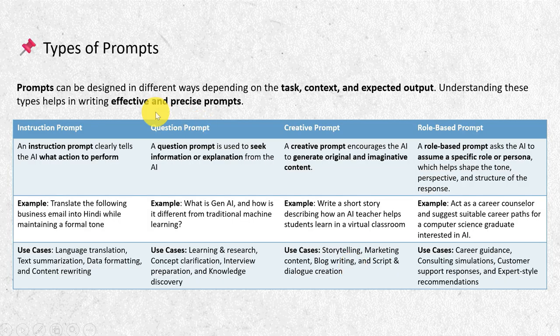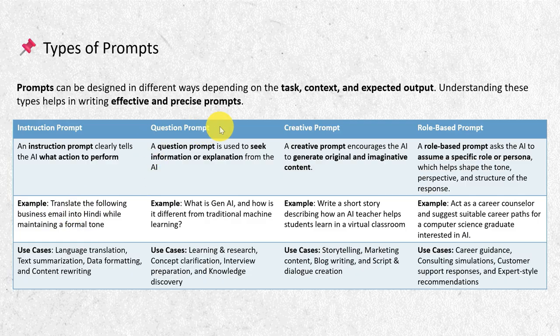Moving on next. Now, there are four common types of prompts and each one is used for different purpose. An instruction prompt clearly tells the AI what action to perform. Think of it like giving a task to someone. For example, translate the following business email into Hindi language while maintaining a formal tone. Here, the task is very clear: what to do, that is translate, and how to do it, that is formal tone. This type of prompt is best when you want translations, summaries, formatting, and rewriting content.